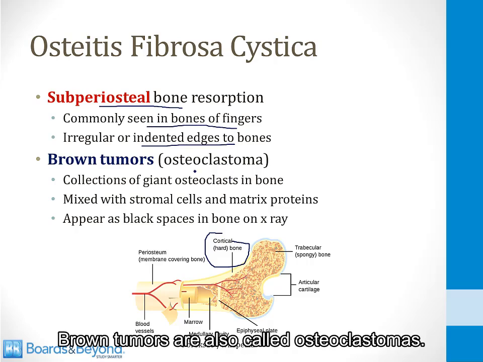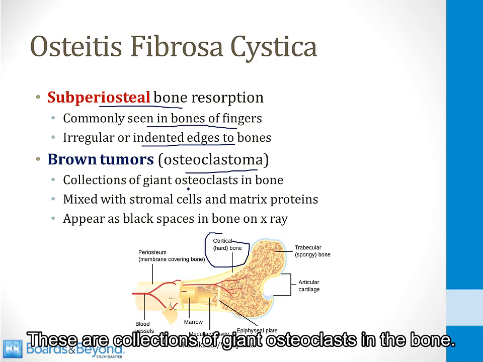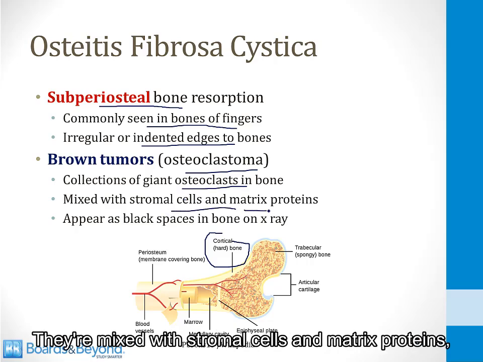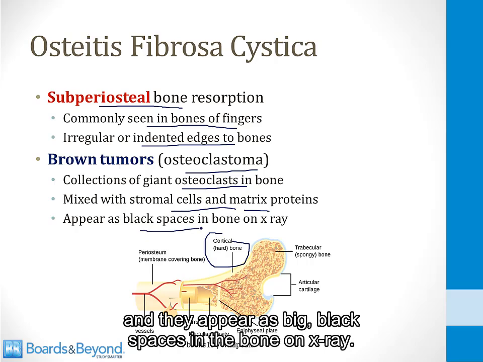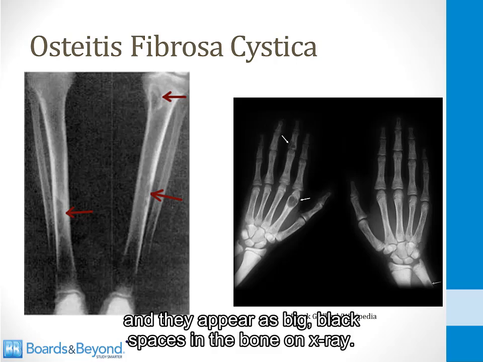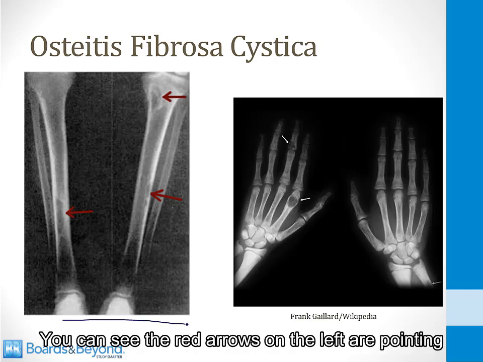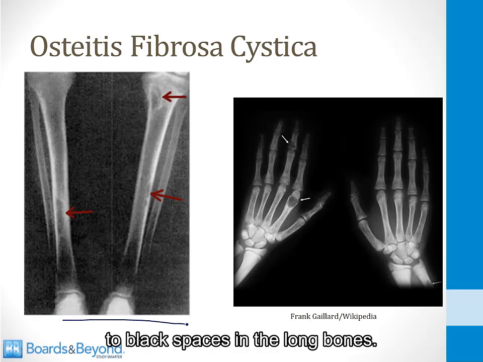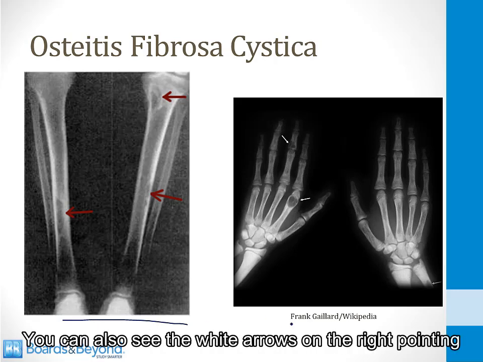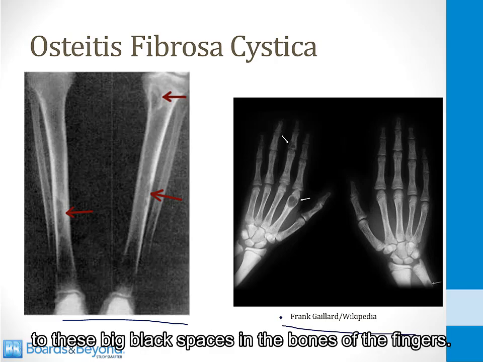Brown tumors are also called osteoclastomas. These are collections of giant osteoclasts in the bone. They're mixed with stromal cells and matrix proteins, and they appear as big black spaces in the bone on X-ray. Shown on this slide are a couple of examples of brown tumors. You can see the red arrows on the left are pointing to black spaces in the long bones. Those are brown tumors. You can also see the white arrows on the right pointing to these big black spaces in the bones of the fingers.